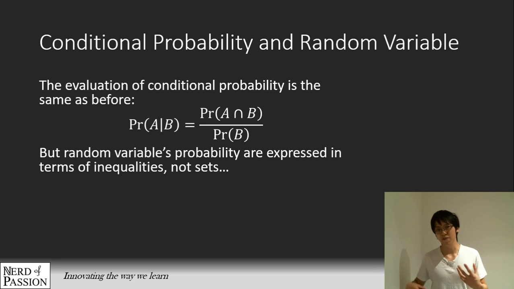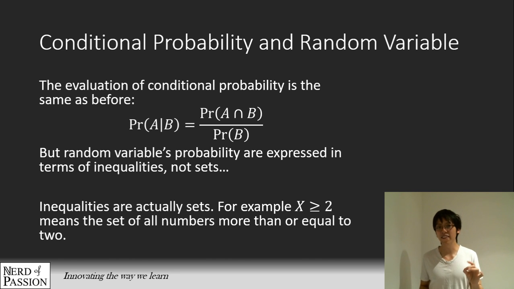Okay, but the thing is, for a random variable, the probability is described in terms of inequalities. They are not really described in terms of sets. So if that's the case, how can we talk about the intersection between two different inequalities? It doesn't really quite make sense. Actually, there's a very crucial link over here, which is to understand that an inequality is actually just a set in disguise. For example, X more than or equal to 2 is nothing more than the set of all values of the random variable that are more than or equal to 2.